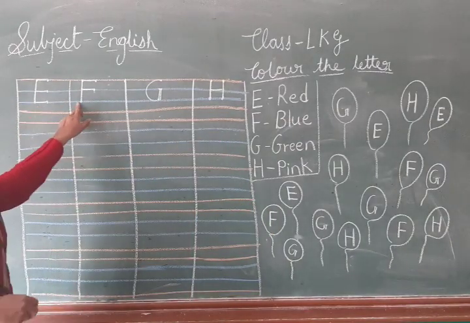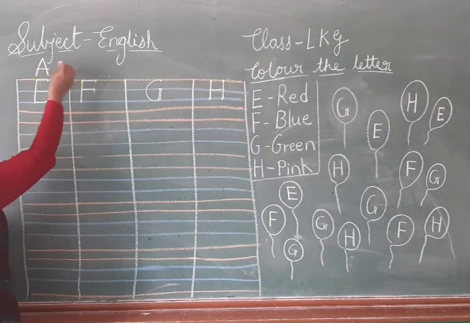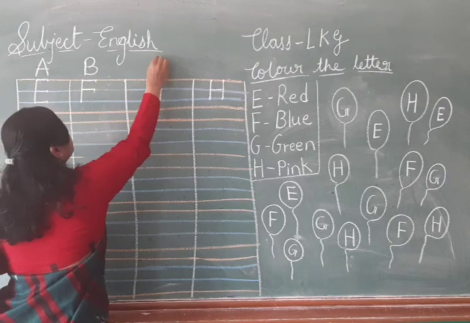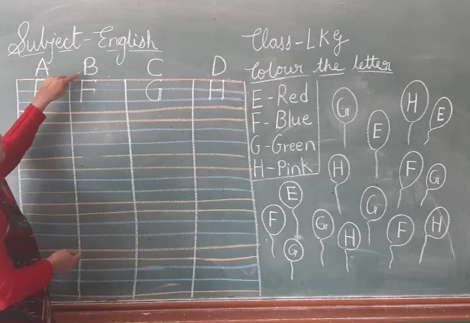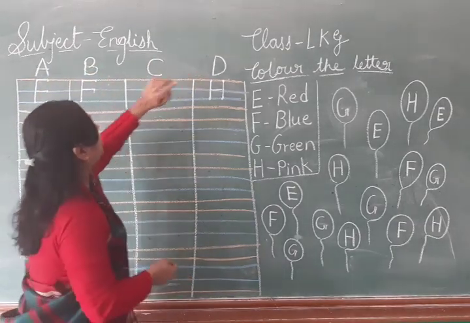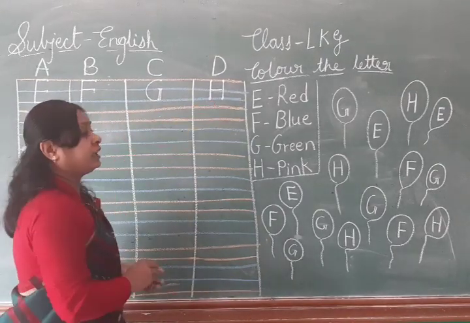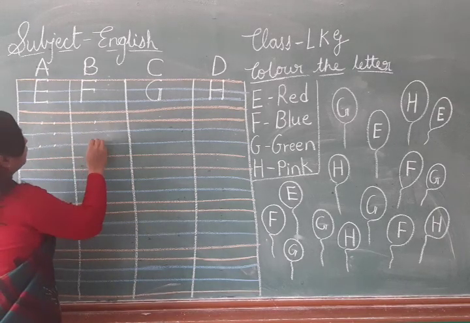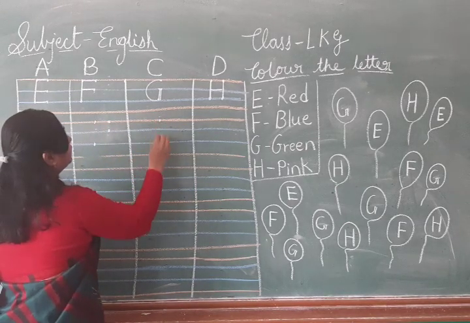So, E, F, G, H. Before that we have learned A, B, C, D. Okay? A, B, C, D, E, F, G, H. Okay? So, let us write here again. We have to write one full page.